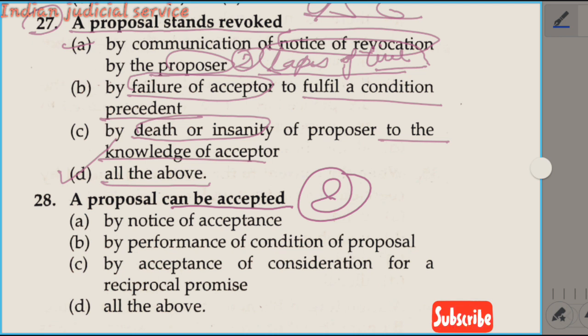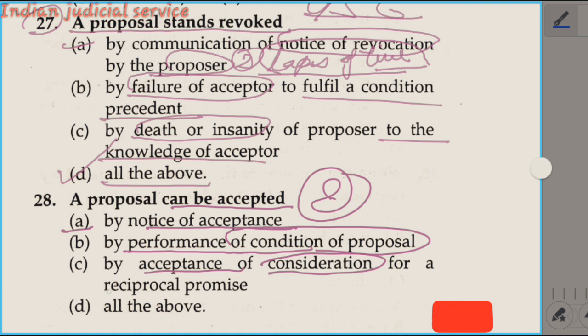Now the question here, option A, by notice of acceptance. Option B, by performance of condition of proposal, and option C, by acceptance of consideration for the reciprocal promise. So all these conditions are valid for the proposal to be accepted. These conditions are appropriate. So our answer is option D.